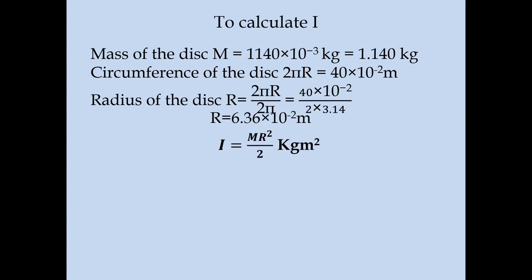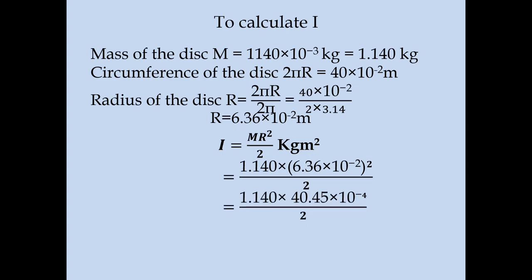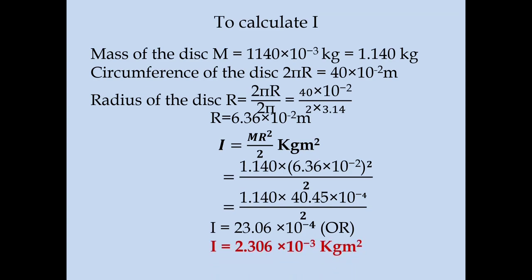The moment of inertia of the disc I is given by m r square by 2. We have the value for mass, and then we substitute the value of r and square it. 10 power minus 2, when you square it, you will get 10 power minus 4. The answer is divided by 2 and you will get I is equal to 23.04 into 10 power minus 4, or you can write this as I is equal to 2.306 into 10 power minus 3, where I have brought one 10 power minus 1 inside.